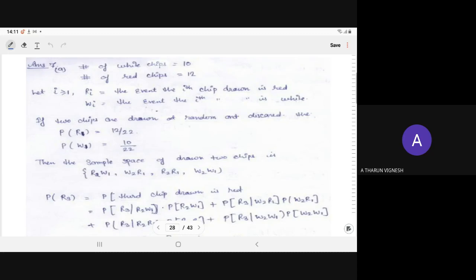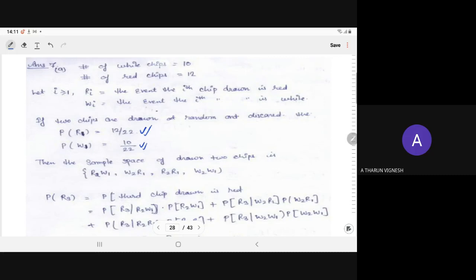Now we have total 22 chips, 10 white and 12 red. So the probability for drawing a red chip will become 12 upon 22, and the probability for selecting a white chip will become 10 upon 22.